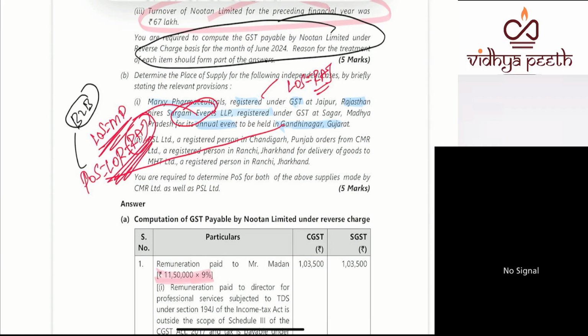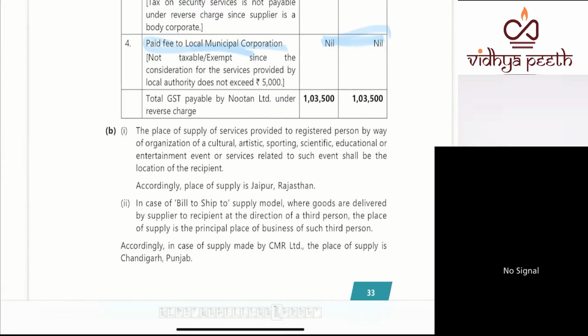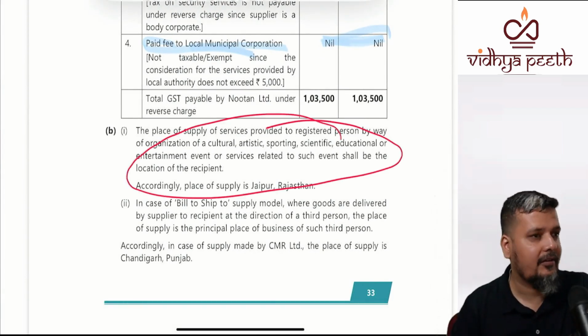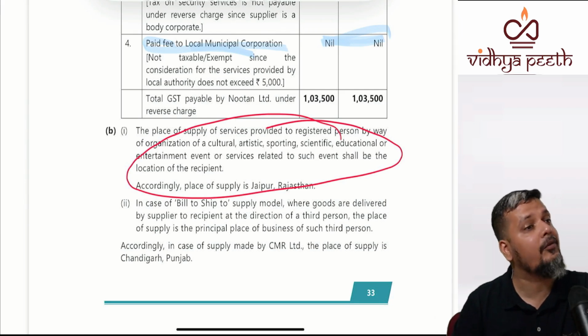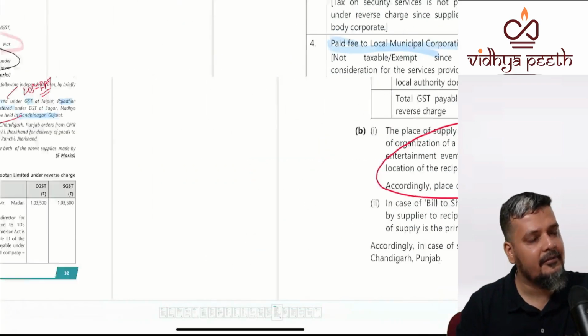Recipient is also registered. Are you guys clear with this understanding? So finally you have to explain everything, and you have to write that answer here is Rajasthan and not Gujarat. If it was B to C, then the answer would have been Gujarat.